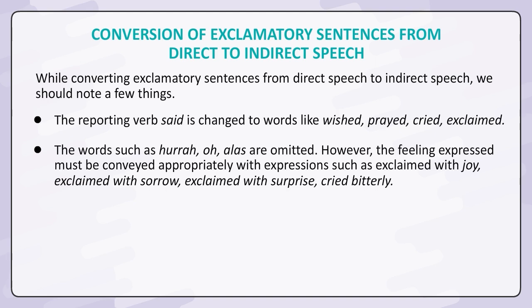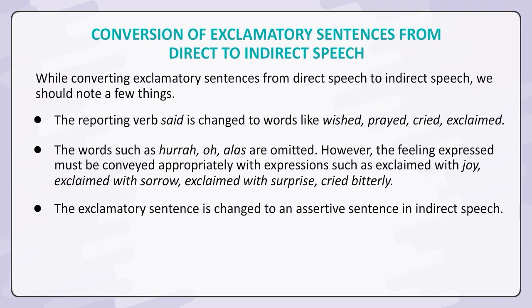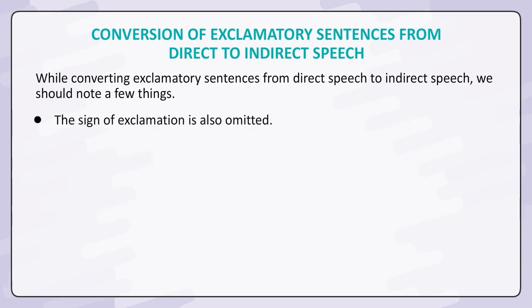However, the feeling expressed must be conveyed appropriately with expressions such as exclaimed with joy, exclaimed with sorrow, exclaimed with surprise, cried bitterly. The exclamatory sentence is changed to an assertive sentence in indirect speech. The sign of exclamation is also omitted.